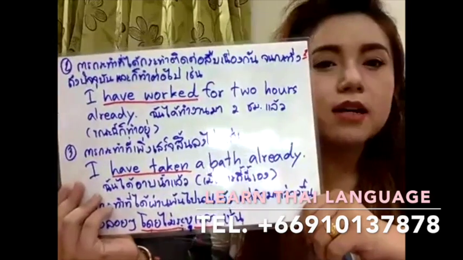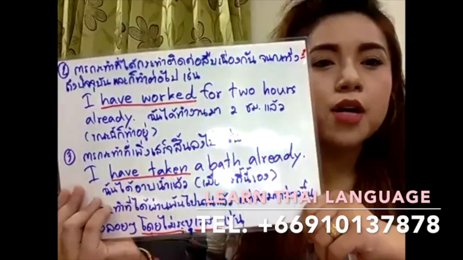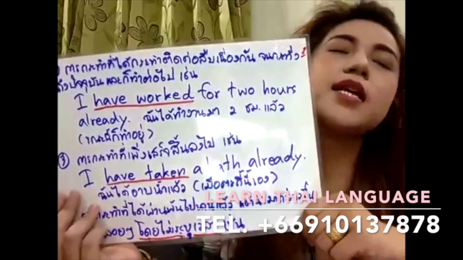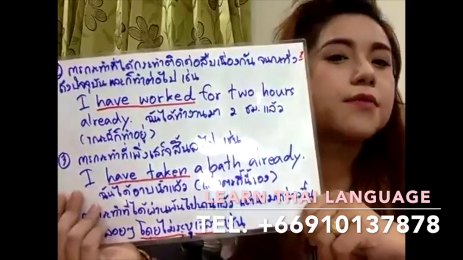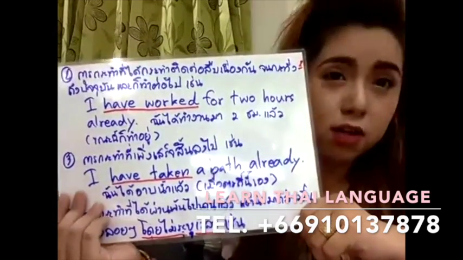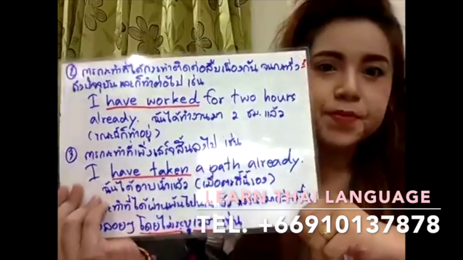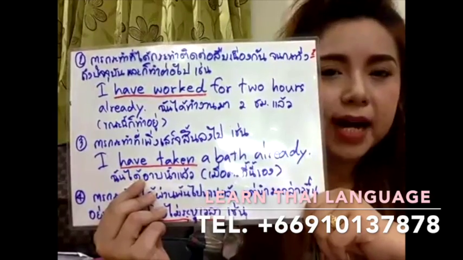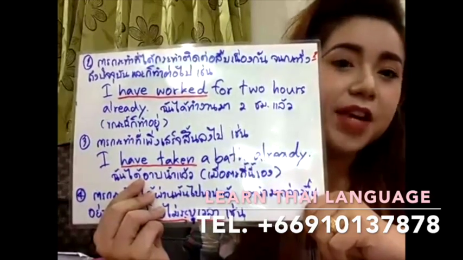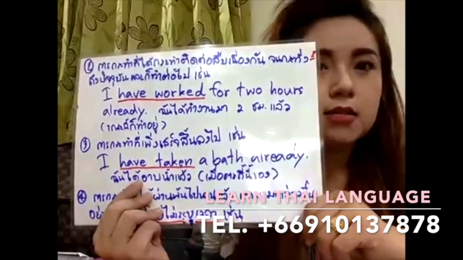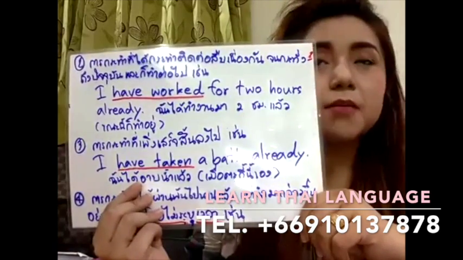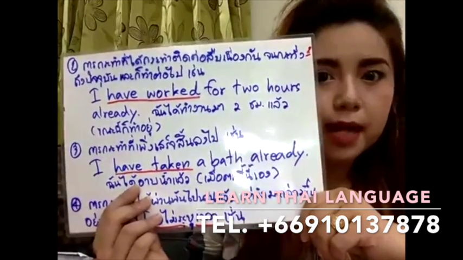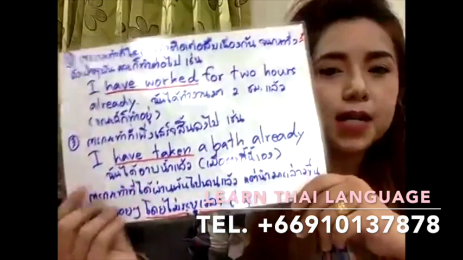Are March, April, and May the spring months? Yes, March, April, and May are the spring months. What are the spring months? March, April, and May are the spring months. Are June, July, and August the summer months? Yes, June, July, and August are the summer months. What are the summer months? June, July, and August are the summer months.